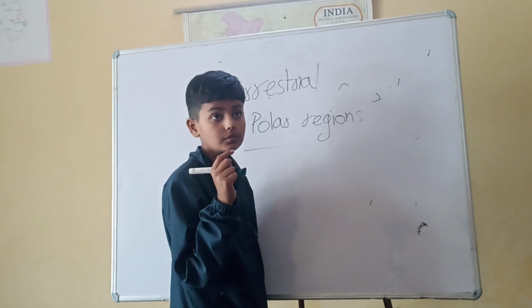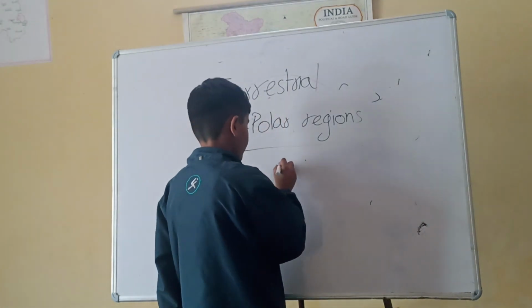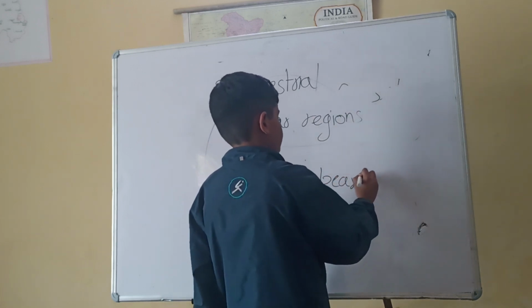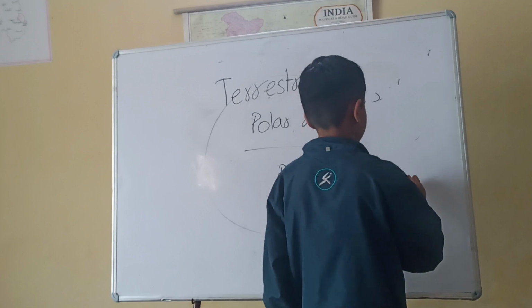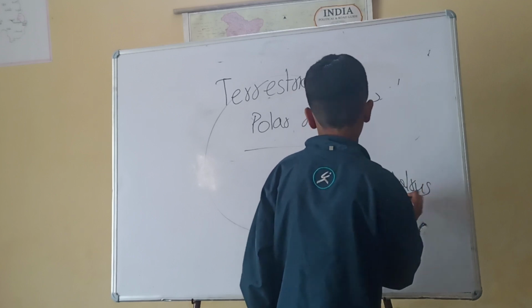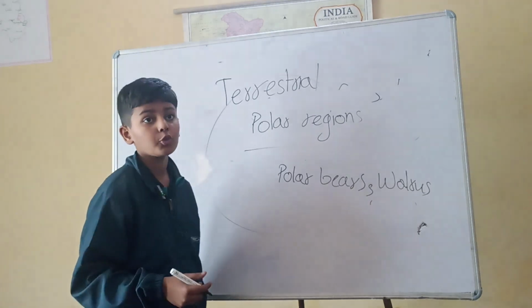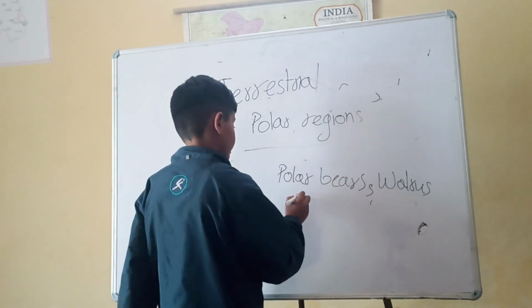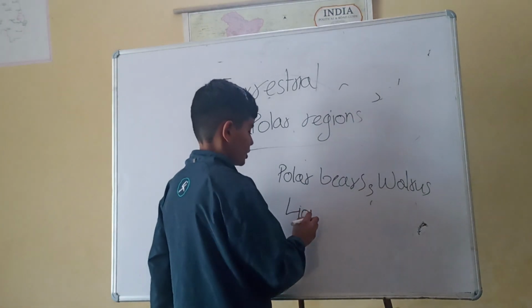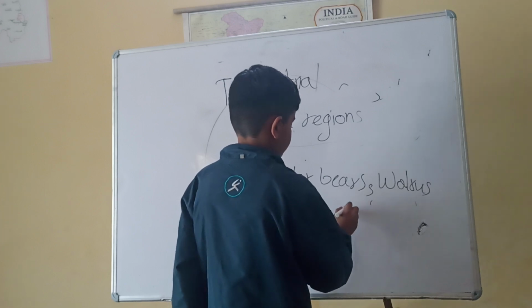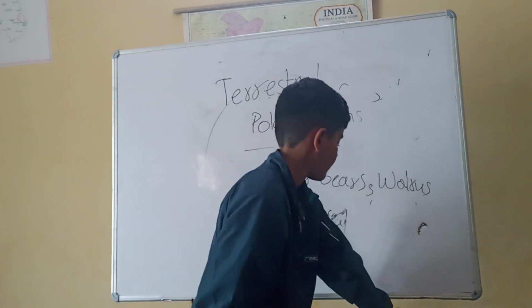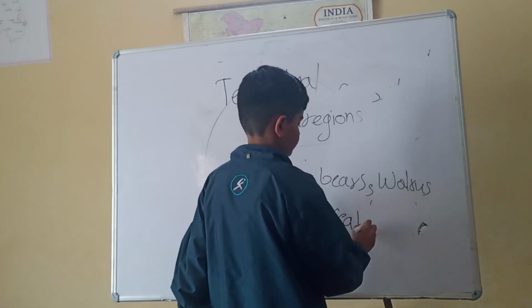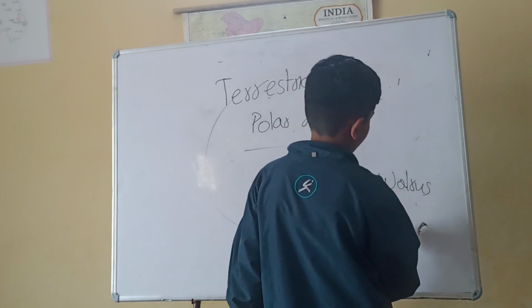There are polar bears, there are walruses, many other animals live there also, like seals, and etc. Many live on the North Pole.